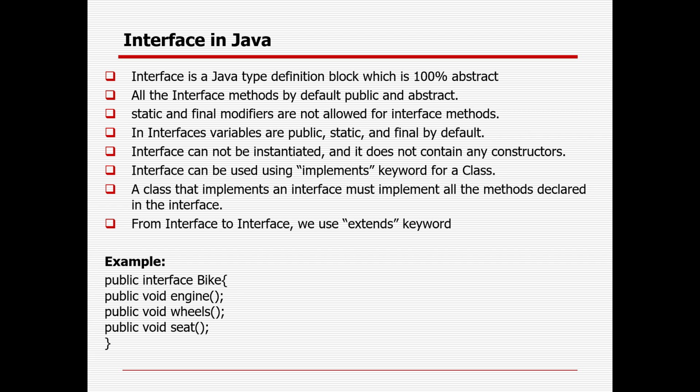As and when you are creating interfaces, automatically all the methods you write in the interface will be 100% abstract in nature by default. Okay, interface to interface you can do with the help of the extends keyword, but you can create a class where you can implement the interface, and automatically by default all the 100% abstract methods you need to implement in the class, then only you can use it, right?